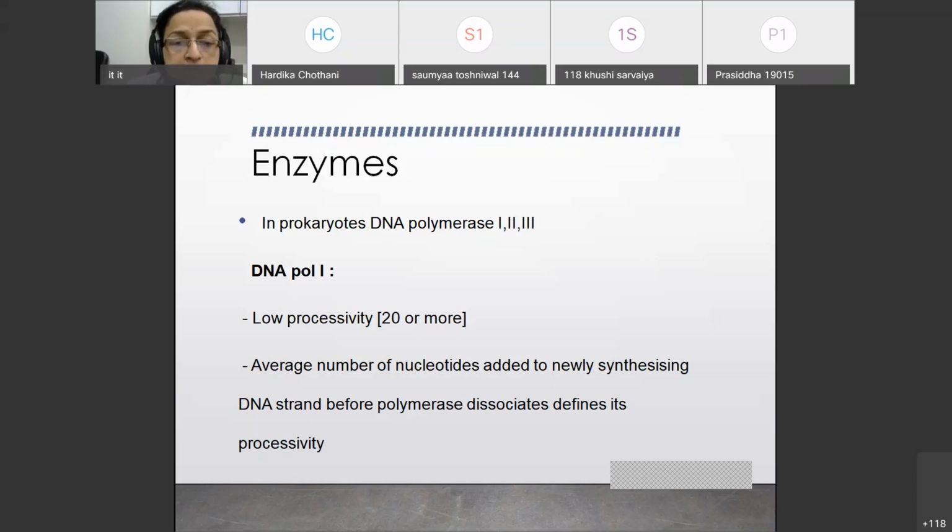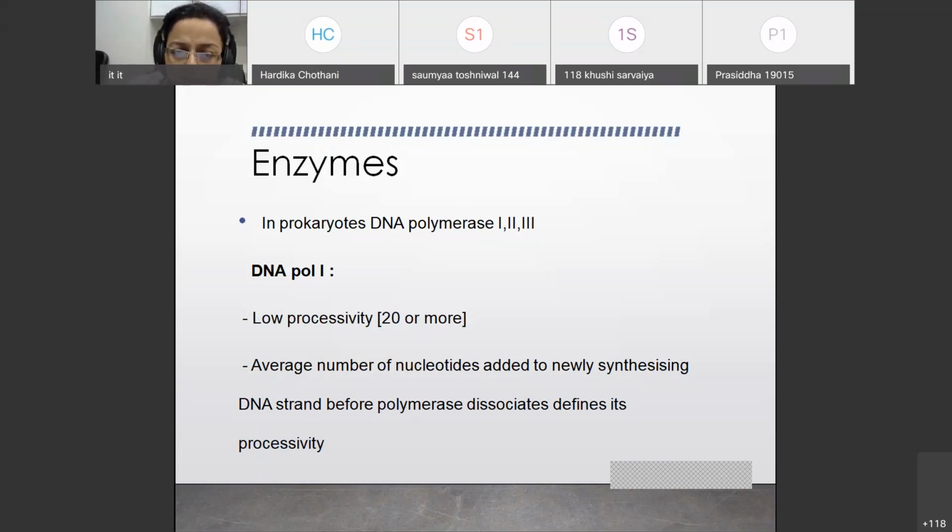Then you have different enzymes. In prokaryotes, you need 3 types of enzymes: DNA polymerase 1, 2, and 3. Now, in the books, they have directly given the process of replication, all those things. But here, I would like to explain polymerase 1, 2, and 3 in 2 to 3 lines.